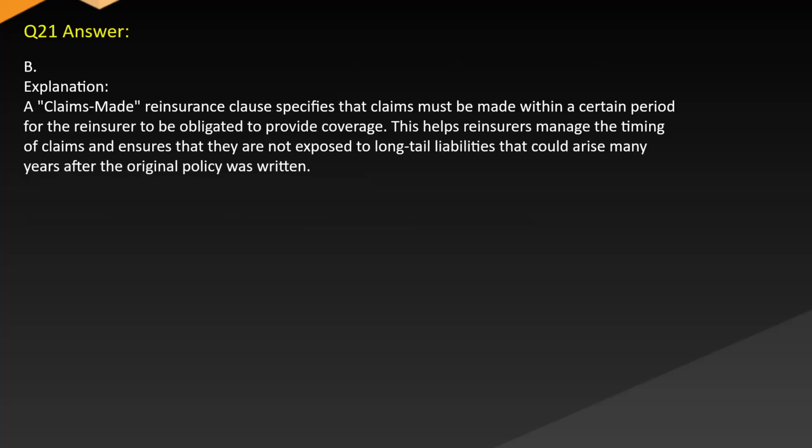Answer B. Explanation. A claims-made reinsurance clause specifies that claims must be made within a certain period for the reinsurer to be obligated to provide coverage. This helps reinsurers manage the timing of claims and ensures that they are not exposed to long-tail liabilities that could arise many years after the original policy was written.